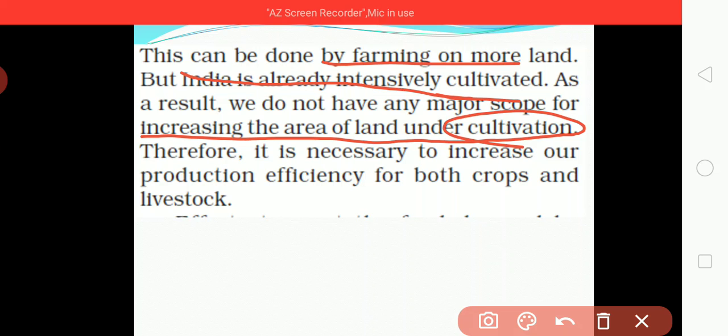So there will be a shortage of agriculture as well as grain. This is a very bad thing.